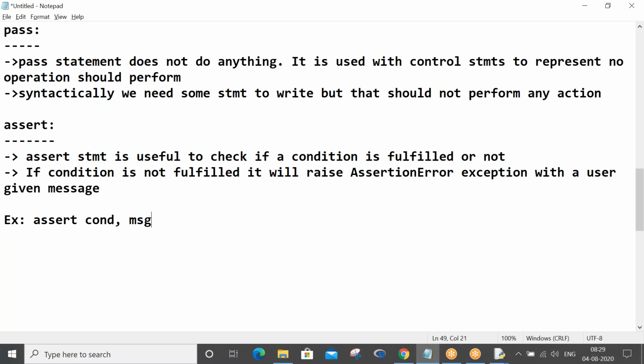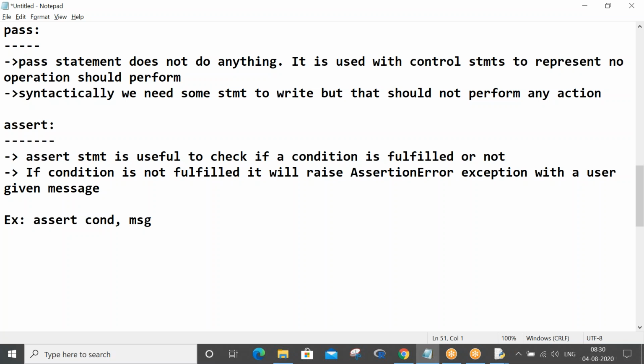So there is a question here: is there any control statement that comes with a condition and without any colon? That is the assert statement. If condition, while condition, for loop and all these come with certain conditions, right? Assert also comes with a certain condition, but there is no colon. Fine. Let me proceed with an example.